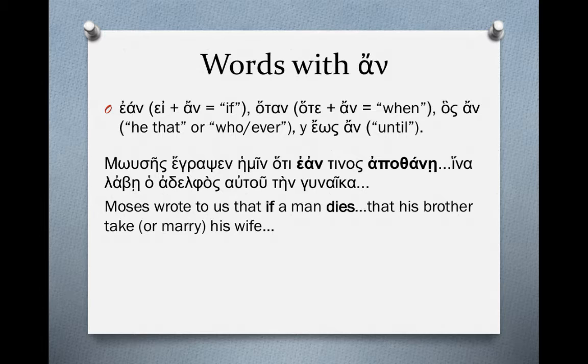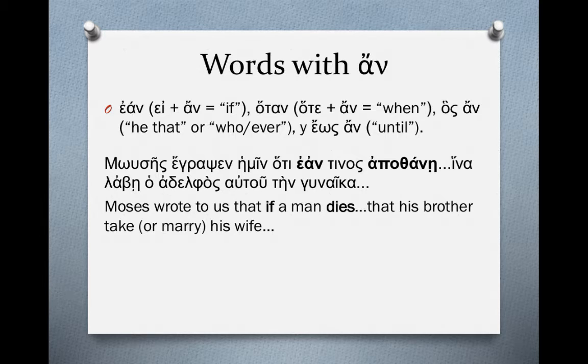This would be translated, Moses wrote to us that if a man dies, that his brother take or marry his wife. So we've got ean, followed by tinos, a certain one or someone, I just translated it a man here. Apothane from apothnesko, if he dies. Apothane is the subjunctive. It's got the lengthened connecting vowel there. It's also second aorist. It forms directly from the root of apothnesko.